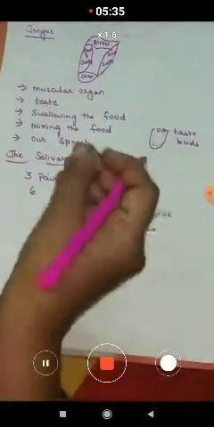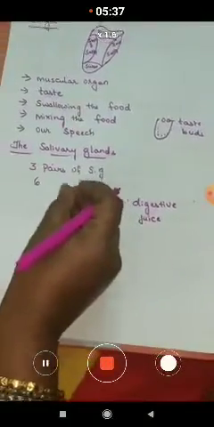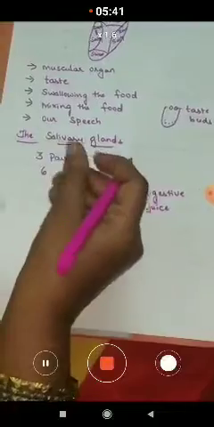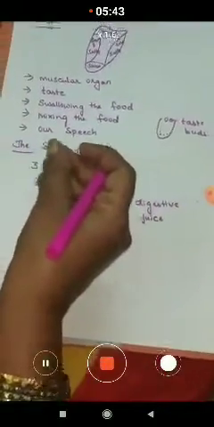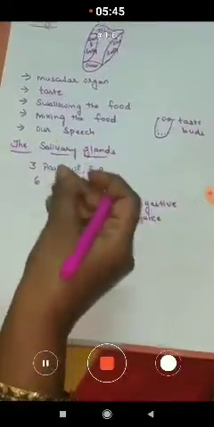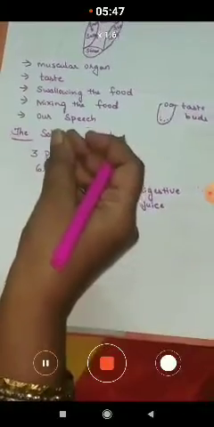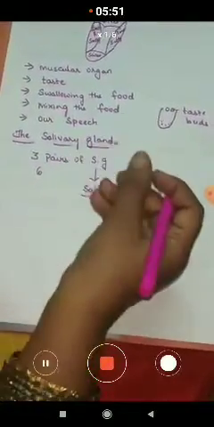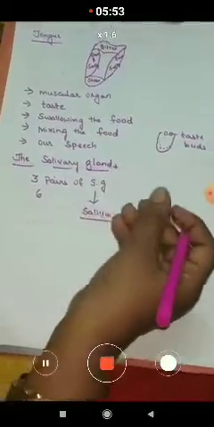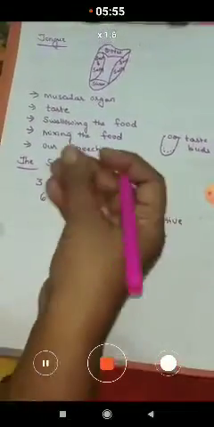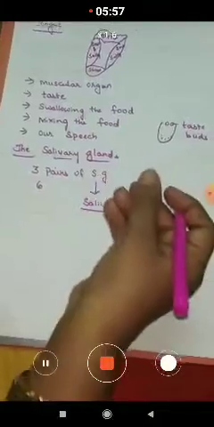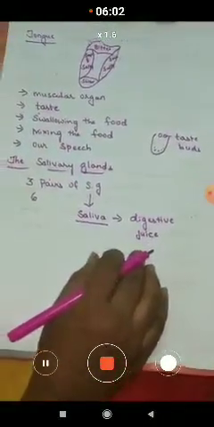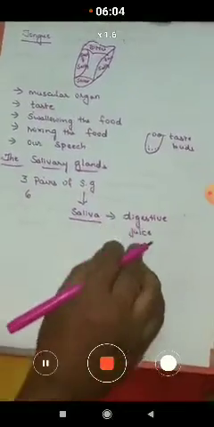Now keep the chapati in your mouth and slowly go on chewing, and you'll find the sweet taste of the chapati. When you identify that sweetness, it means the food is already being digested.